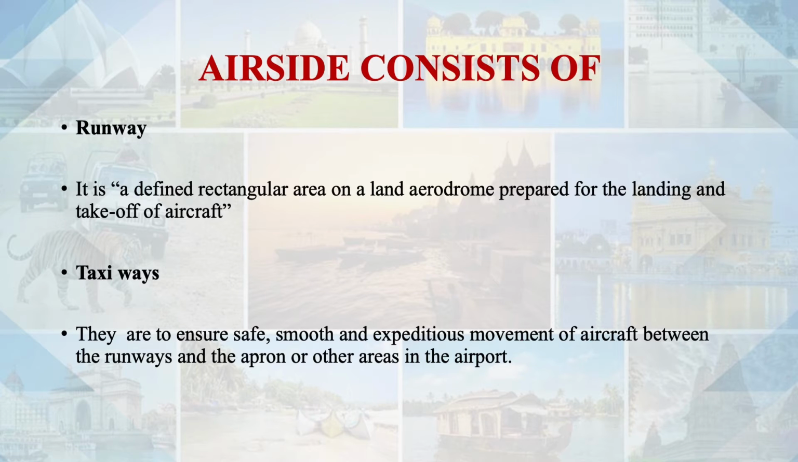Taxiway. These are the paths for the aircraft to be driven to the ramp area. It will start from the runway and lead up to the ramp area. They are created to ensure safe, smooth, expeditious movement of aircraft between the runways and the apron or other areas in the airport. So the flight after landing will move through the taxiway to reach the ramp area or other areas like the hangar or the parking site. So the taxiways are also very important. Usually other vehicles are not permitted inside the taxiways and the runway.